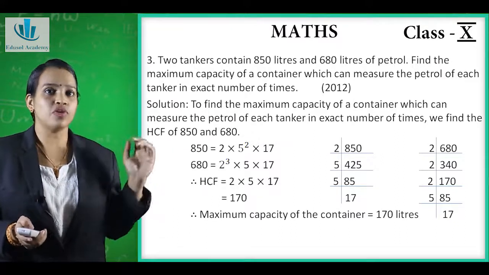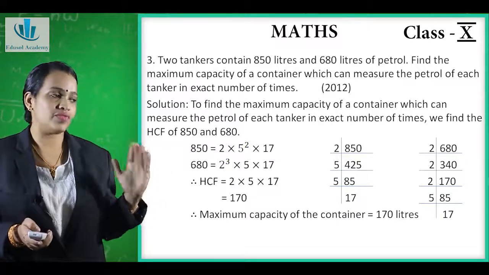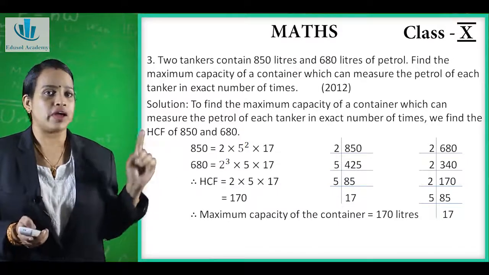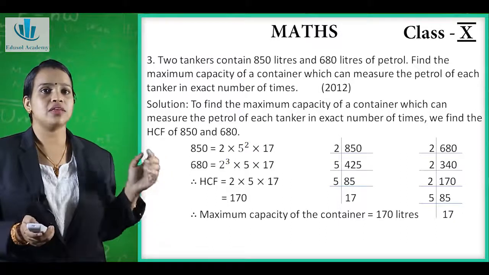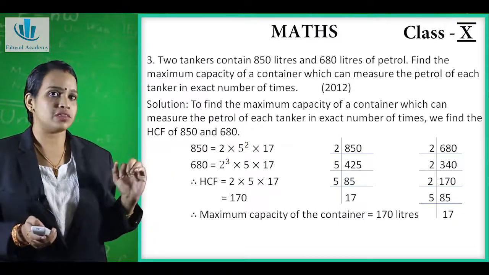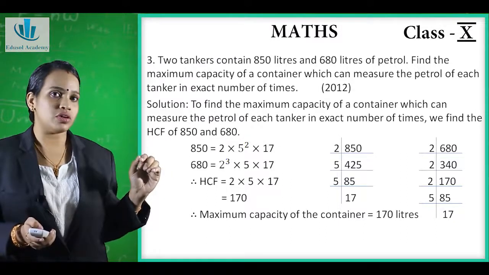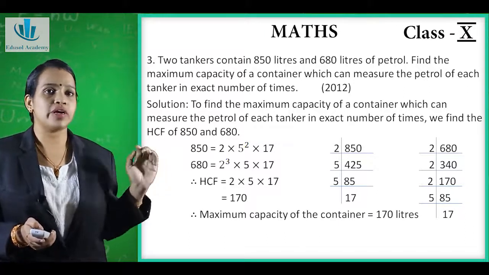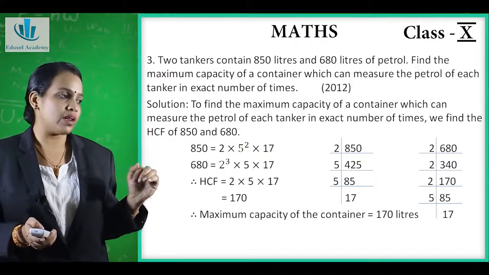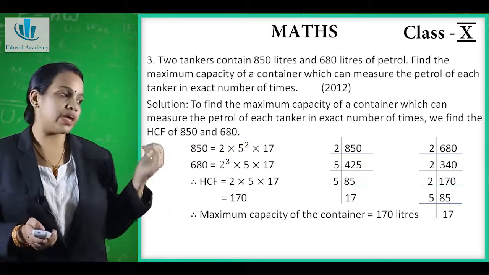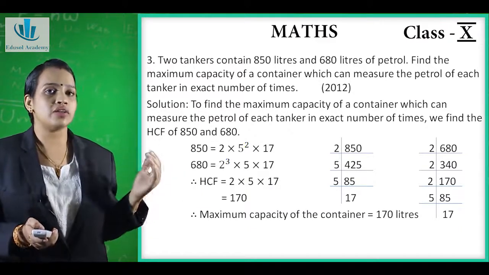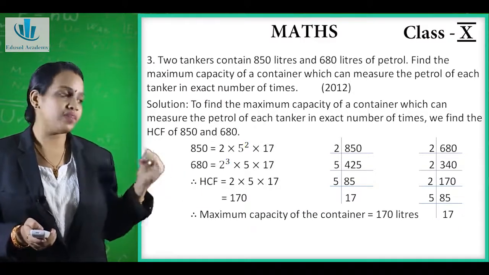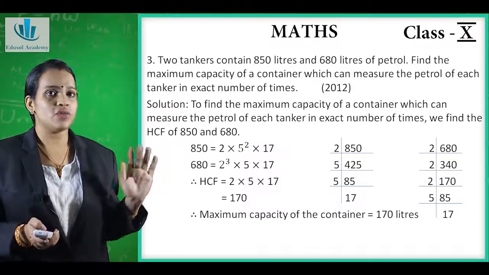So what we will do? We will first factorize 850 and 680. First we will factorize 850. You can see the smallest prime number 2, it is divisible, so it will be 425. Now 425 is not divisible by 2 or 3, so it is directly divisible by 5. It gives 85. Again 85 is divisible by 5, so 5, 17, and 17, 1.